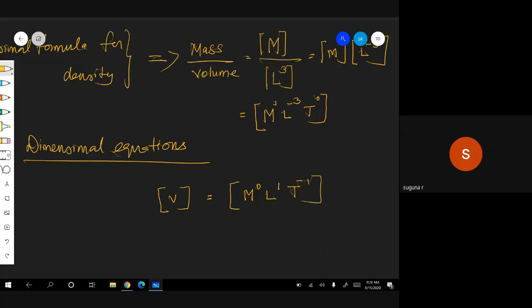That's all. This is a dimensional equation. What is the difference between dimensional formula and dimensional equation? The dimensional formula for velocity is given by M power 0, L power 1, T power minus 1.